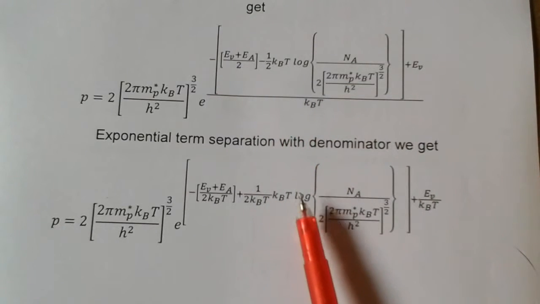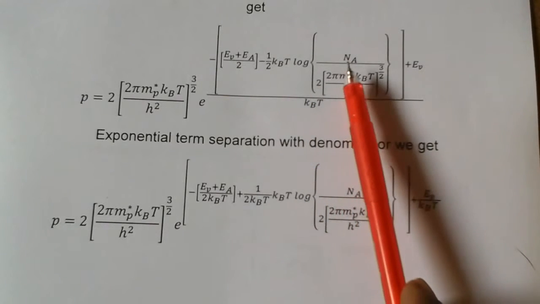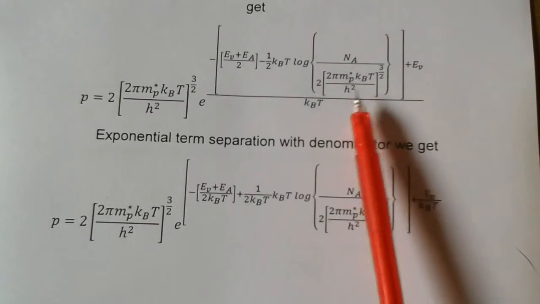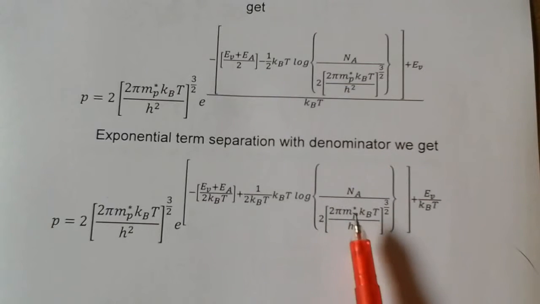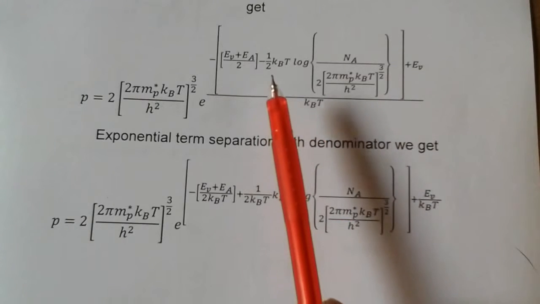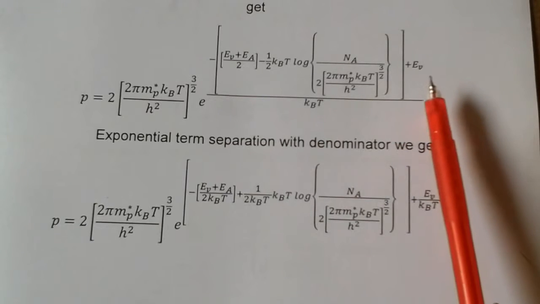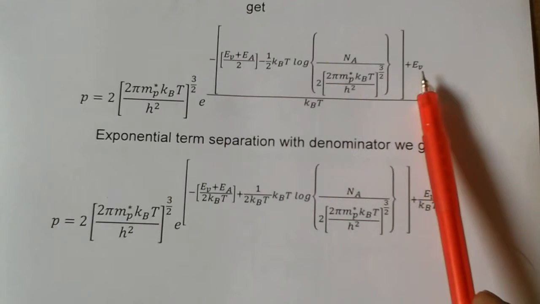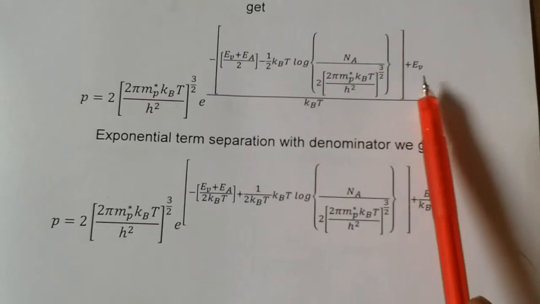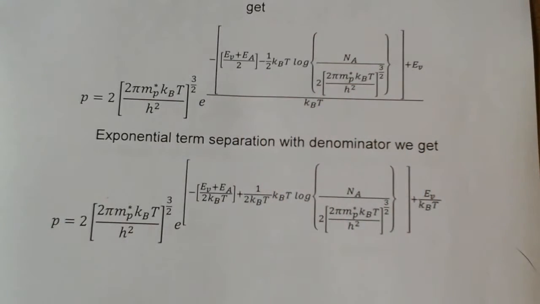Next, log of NA by 2 into 2 pi MP star kBT by h square whole power 3 by 2. All is the same; just separately I am writing this 2, and this minus inside the bracket. The remaining term is plus EV, so plus EV by kBT. This kBT is separated for every term of the exponential.